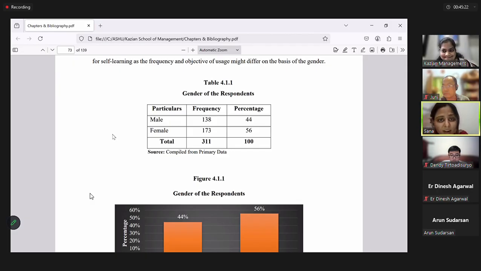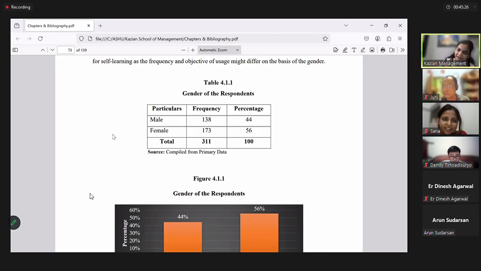I have a data set already with me, a huge data set, which I'll be sharing with all of you. I will be using it in the class to do some hands-on work.